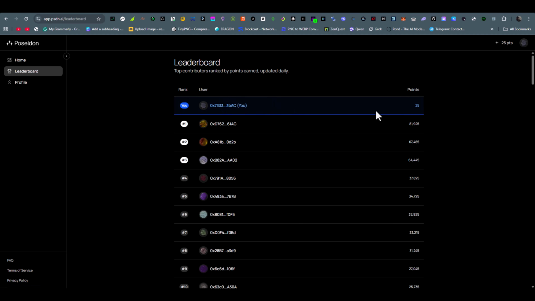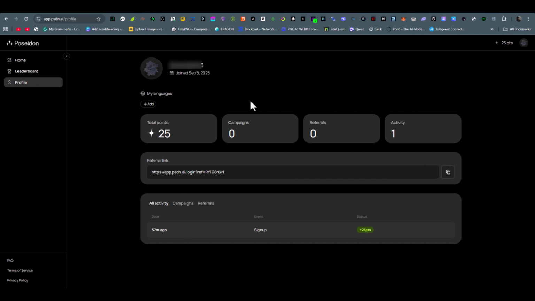So in the leaderboard you can go and check your ranking. Here I already got 25 points by signing up. Wherever you rank, it will show based on your points. Also click on this profile section. Here you will see your total points, campaign, referrals and activity. Also you will find your referral link. Simply you can copy this link and share with your friends and community for some extra points.